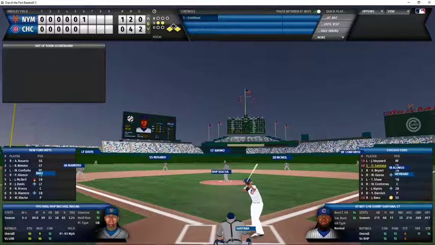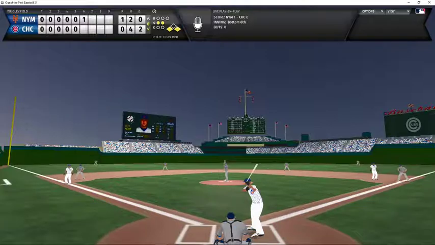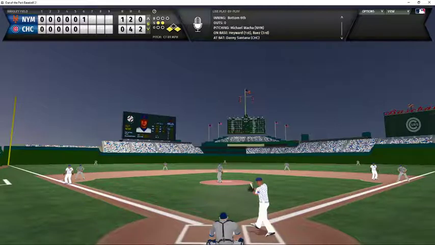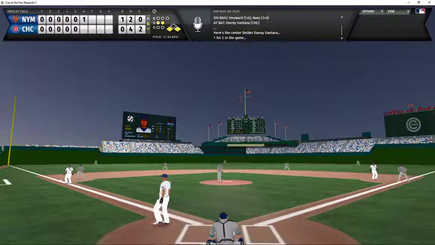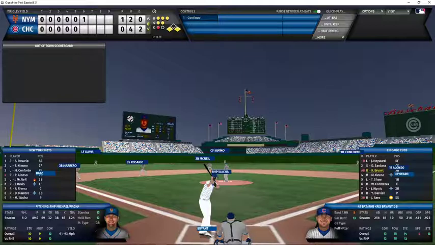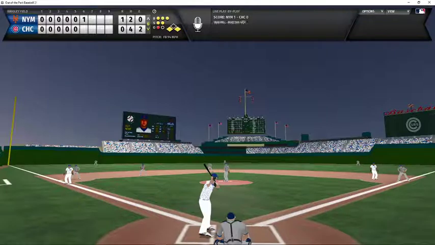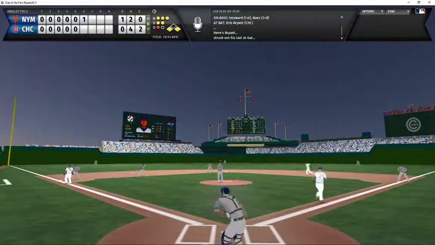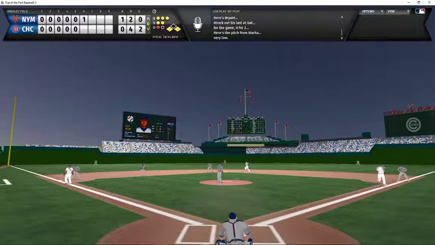0-2 count now to Danny Santana of the Cubs. Here's the pitch from Wacha. Ooh, that was strike 3 called. There's a check swing. And the umpire says he went around. So Wacha is now going to pitch to Kris Bryant with 1 out, a full count. Runners on the corners. Wacha with the pitch. Bryant takes low and away to draw the walk. That will load the bases as Heyward heads down to second.